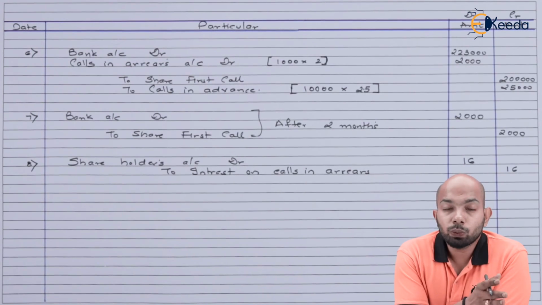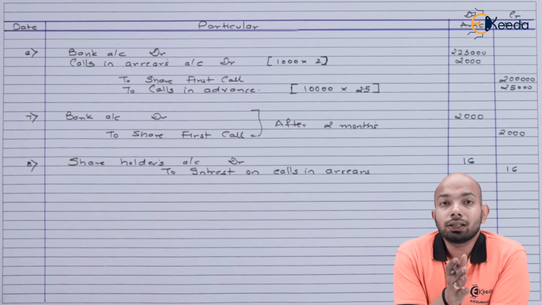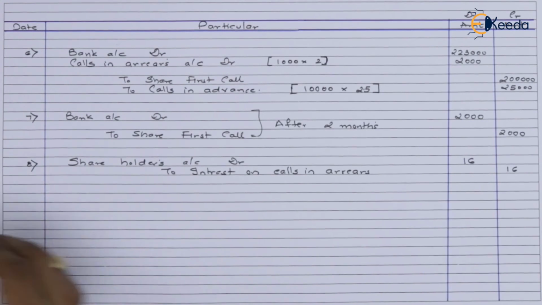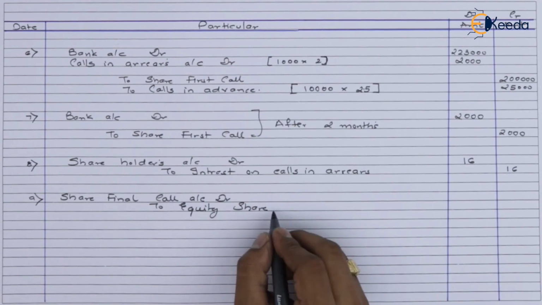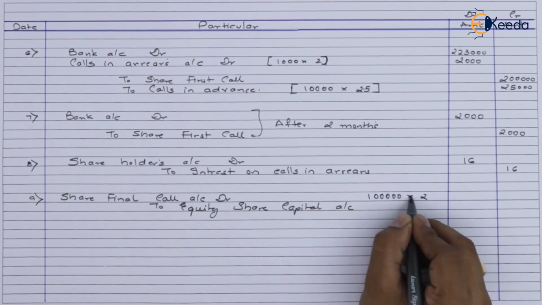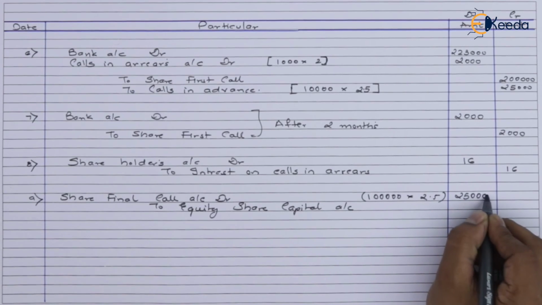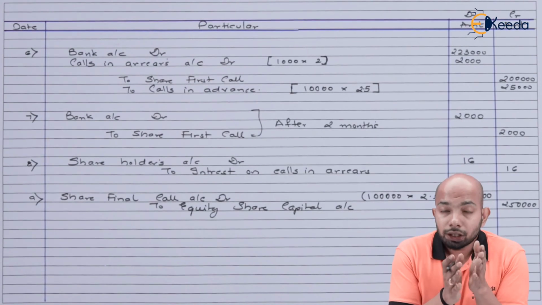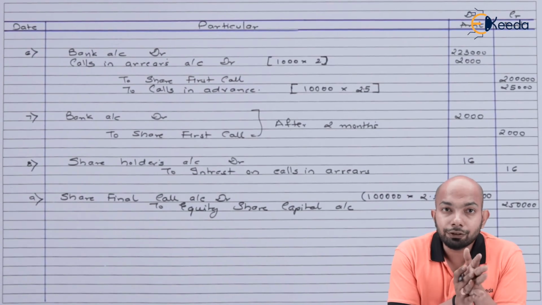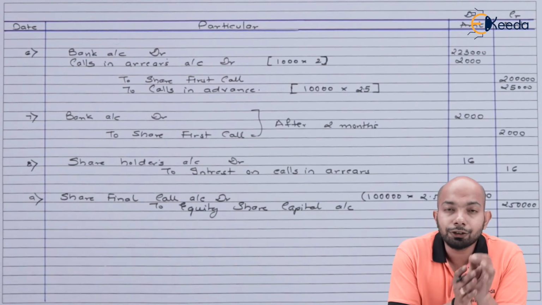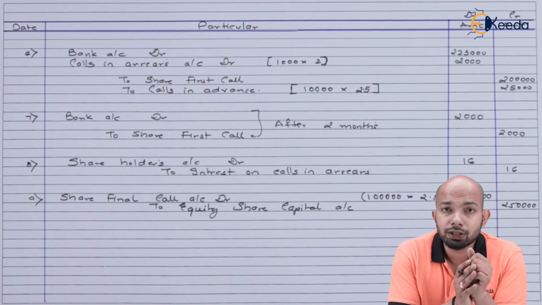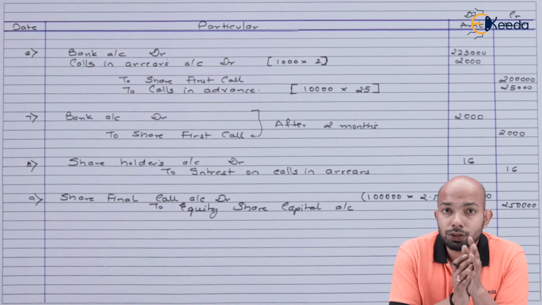The next part will be the final call amount being due. Again here, when the amount is due, we are supposed to receive 2,50,000, but we won't be receiving 2,50,000 because we have already received 25,000 in advance for one specific shareholder who had 10,000 shares.